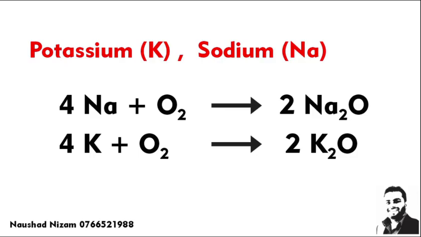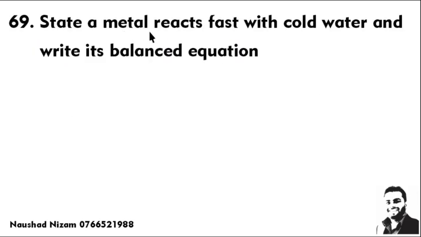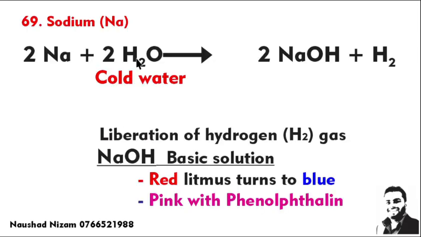Final balanced equation. State a metal that reacts fast with cold water. You know that is sodium and potassium, right? Sodium with water. So this is the balanced equation. Now you should be able to write them. Sodium reacts with water. It gives sodium hydroxide and hydrogen gas as the products. Now you can balance the equation. With cold water, sodium reacts very fast and produces hydrogen gas. They make a basic solution which turns red litmus to blue or becomes pink with phenolphthalein.